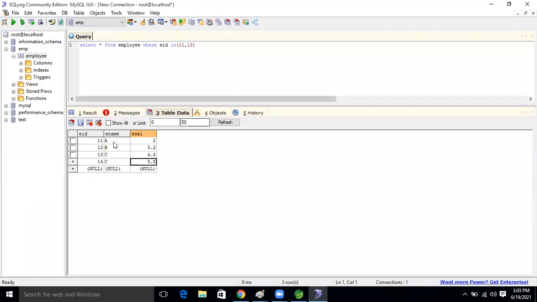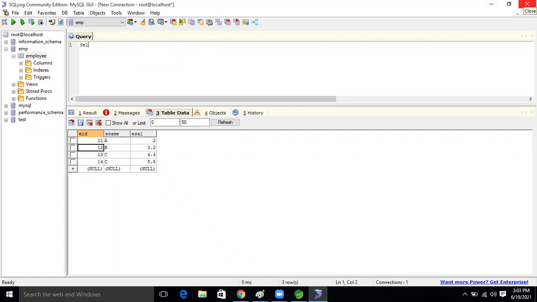What is our need? I want to select, using the BETWEEN operator in the database, the 11 to 13 records, not 14. Whatever records are between 11 and 13, I want to see that. So for that, what is the query now, guys?